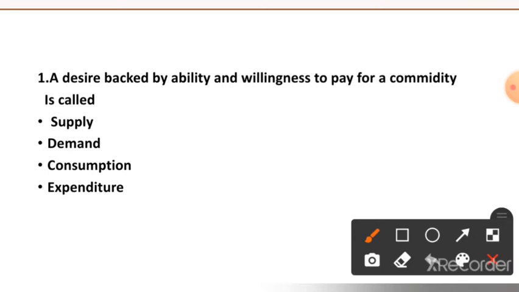First question here is, a desire backed by the ability and the willingness to pay for the commodity is called: supply, demand, consumption, or expenditure. The right option to this question is option number second, demand.